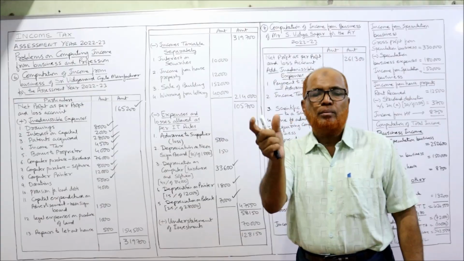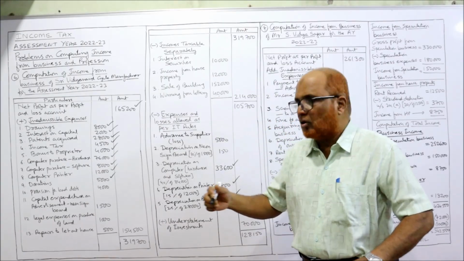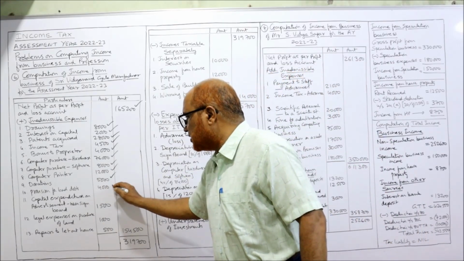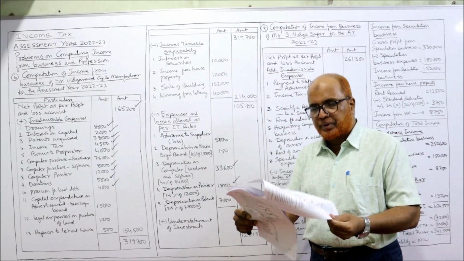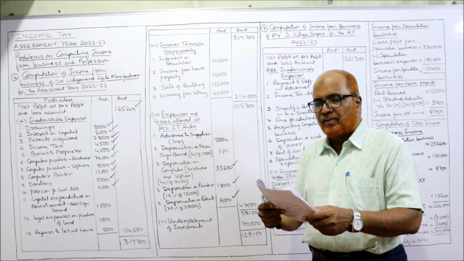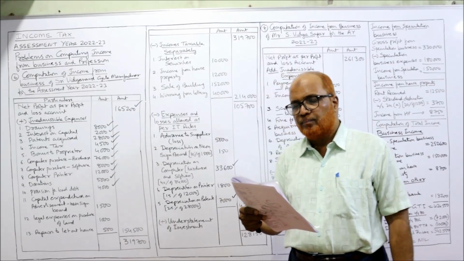Bad debts are allowed, but provision for doubtful debts are not allowed. So provision for bad debts 4,000 disallowed, add back. Then fire insurance premium allowed. Fire insurance premium for goods allowed.